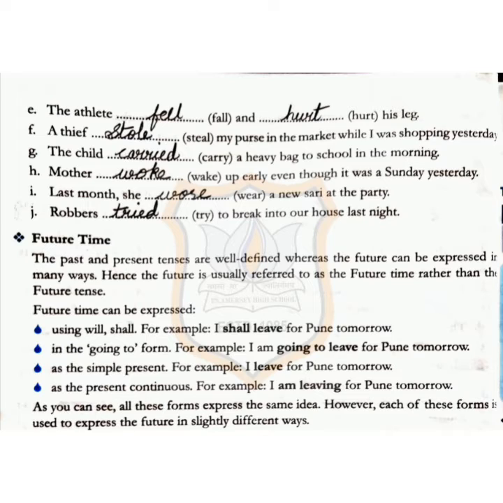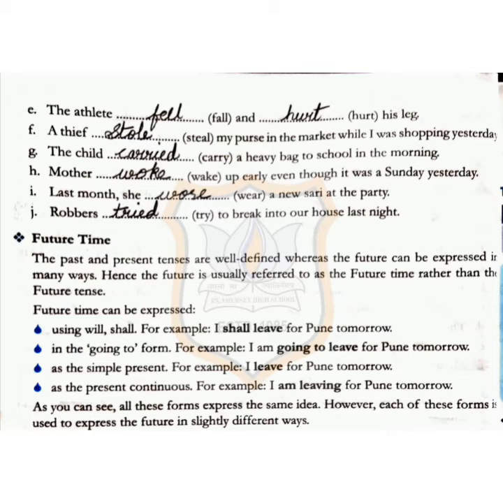The next topic is future time. The present and the past tense are well defined, whereas the future can be expressed in many ways. Hence, the future is usually referred to as the future time rather than the future tense. Future time can be expressed using will, shall. For example, I shall leave for Pune tomorrow. In the going to form, for example, I am going to leave for Pune tomorrow.